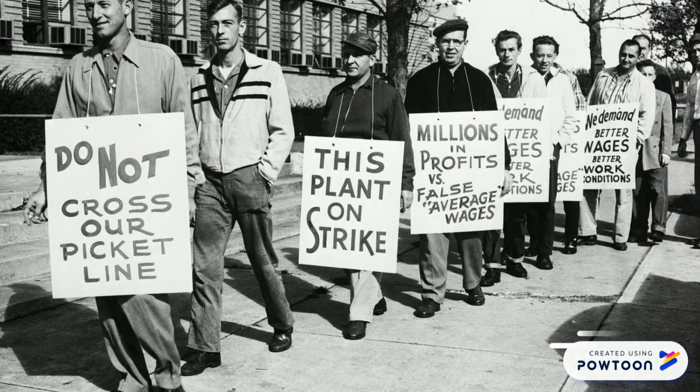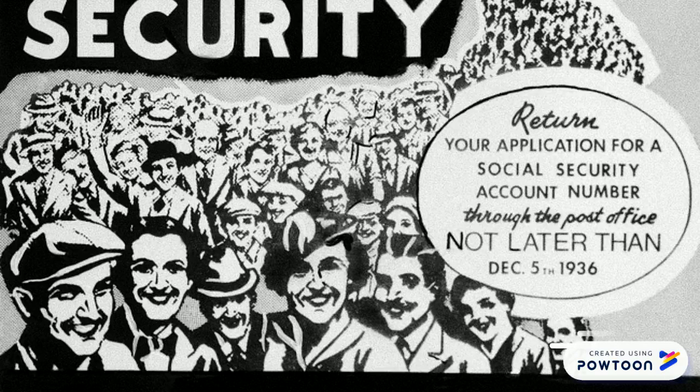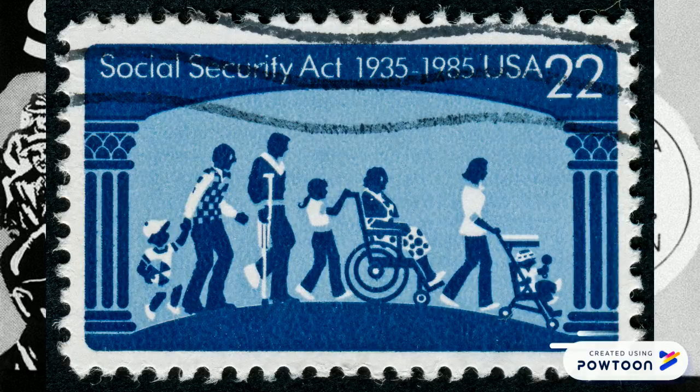The purpose of the Wagner Act was to establish the legal right of most workers to organize or join labor unions and to bargain collectively with their employers. The Social Security Act established a permanent national old age pension system through employer and employee contributions. The system was later extended to include dependents, the disabled, and other groups.